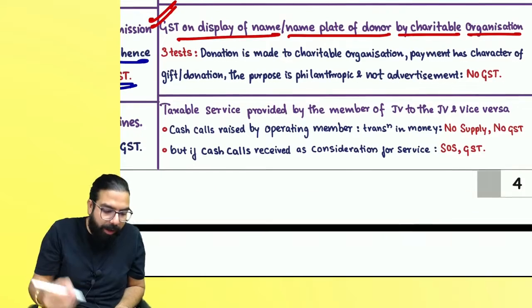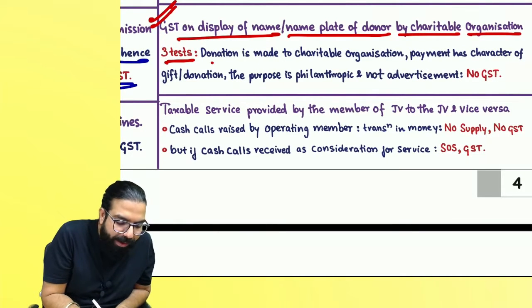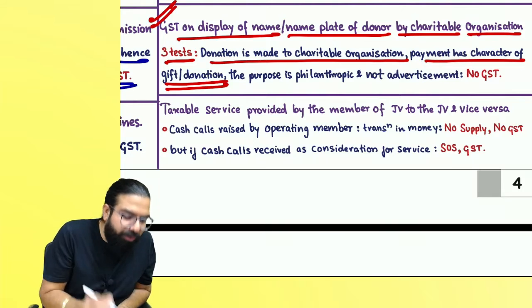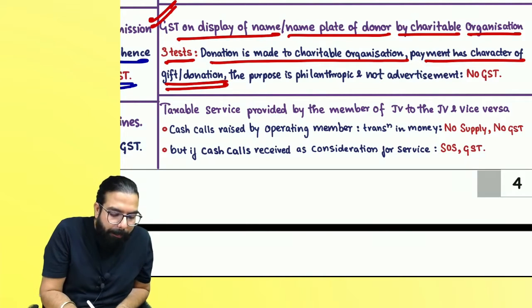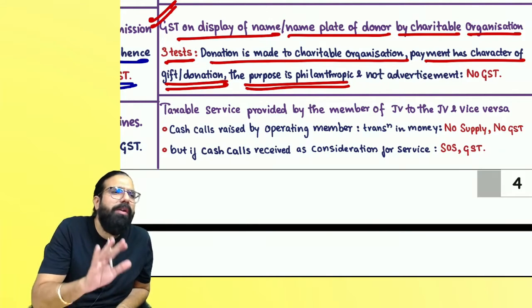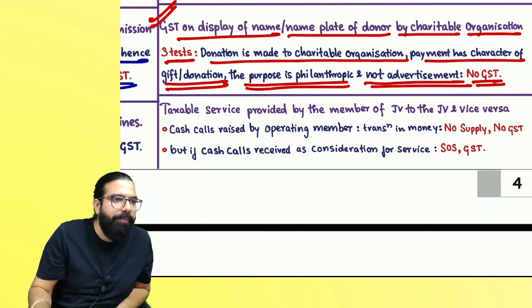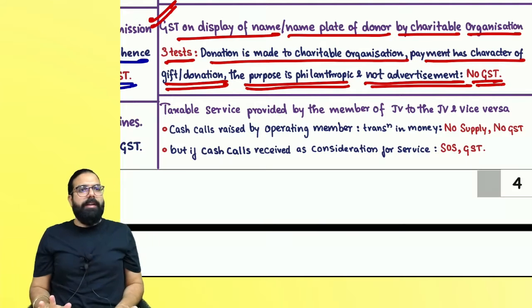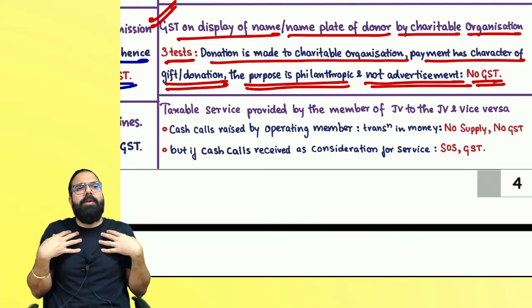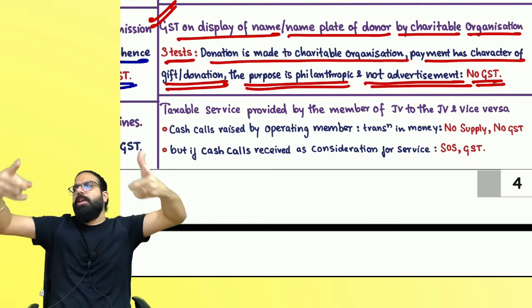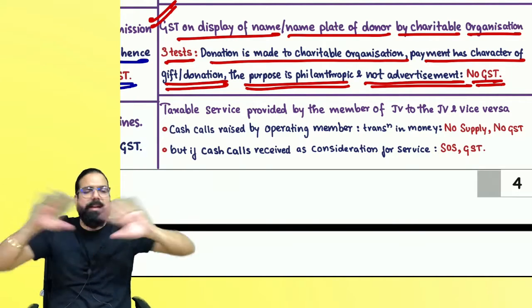Are we clear, everyone? So it says three tests are to be fulfilled. Donation is made to a charitable organization. Payment has the characteristic of a gift or donation. The purpose is philanthropic; it is for welfare. And it is not advertisement. Then there will be no GST. So you gave me 10 lakh rupees, I'm a charitable organization, and I've just put up your nameplate. I've not advertised anything for you and not given you any service. Then there will be no supply.